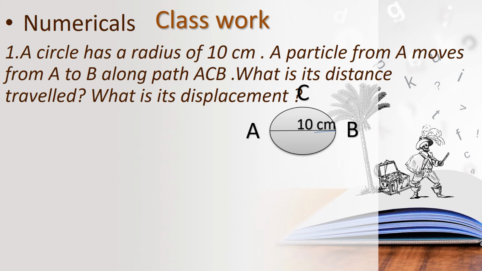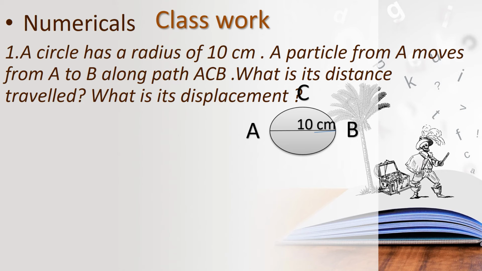So how will you find the displacement? Displacement is the shortest path, children. So which is the shortest path to reach B? The diameter line is the shortest path. A to B means there is a line, so that is the shortest path. So we can find it easily.